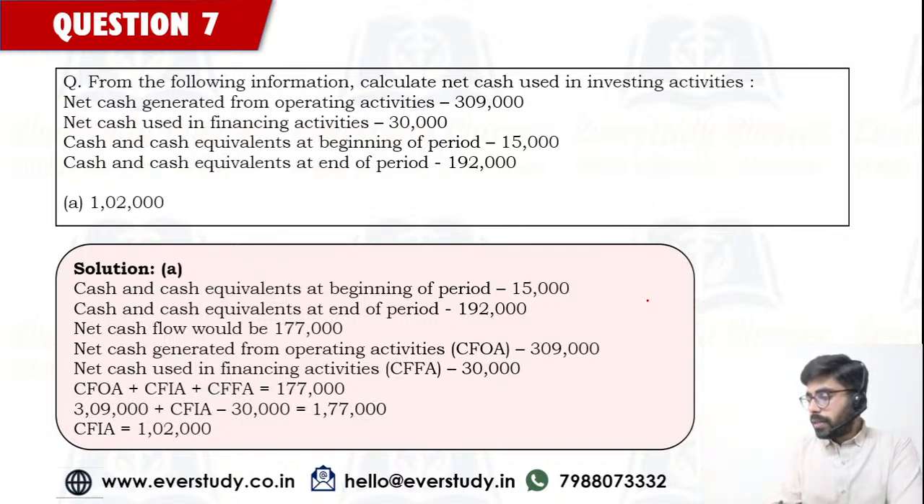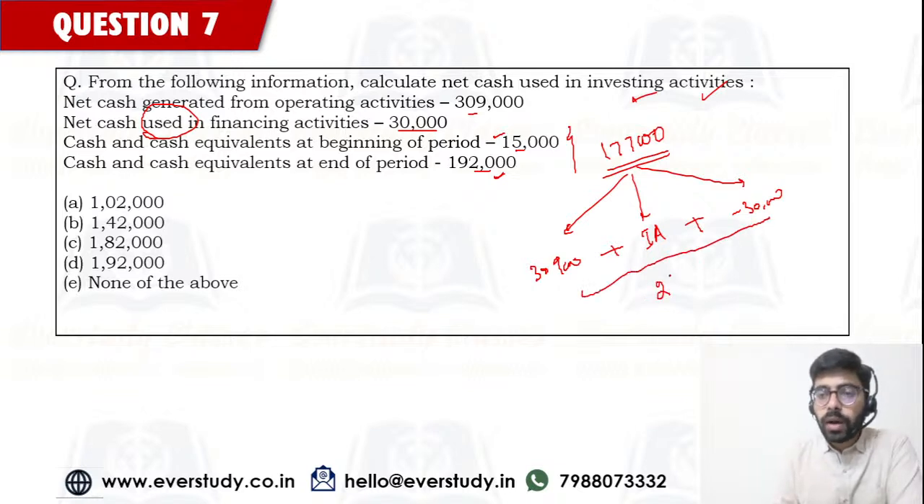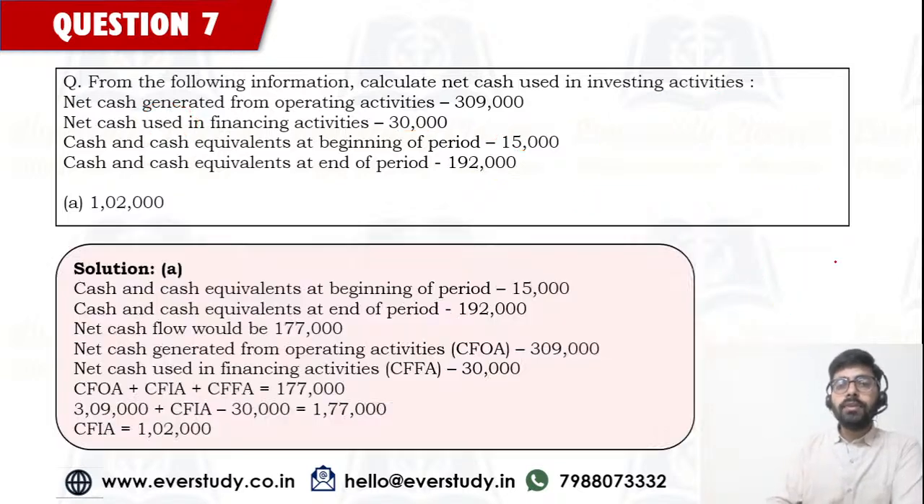It was given by Nandini, Chaitra, NK. They were saying answer is option number A. Okay guys, the answer is going to be option number A, because the total of these 3 is basically going to come out to 279 plus investing activity is equal to 177. So investing activity is going to come out to negative 1,02,000. Okay, negative 1,02,000. So that's why the answer is going to be option number A. Some people have not done this one correctly, but the twist was that here it was mentioned net cash is used in the financing activity. So you had to be very careful about it.